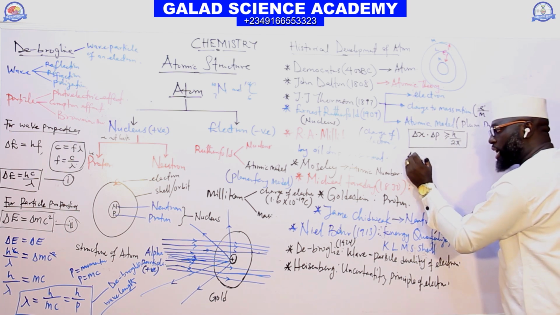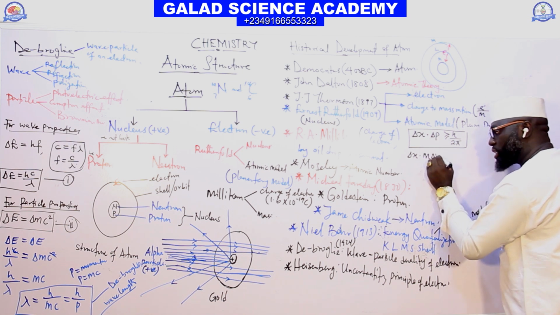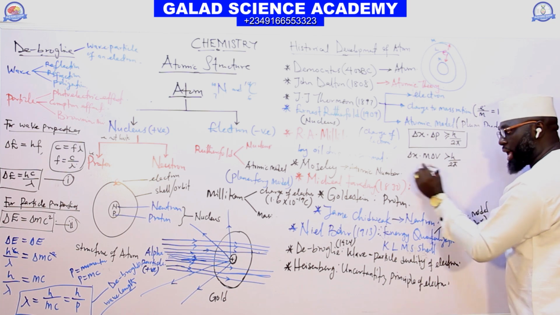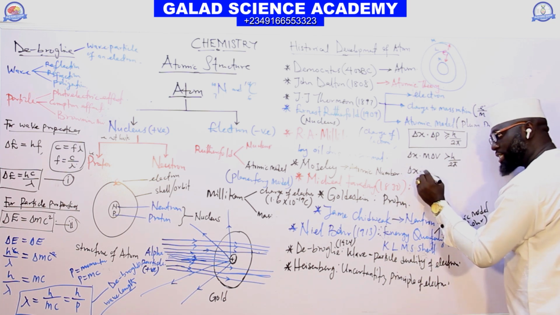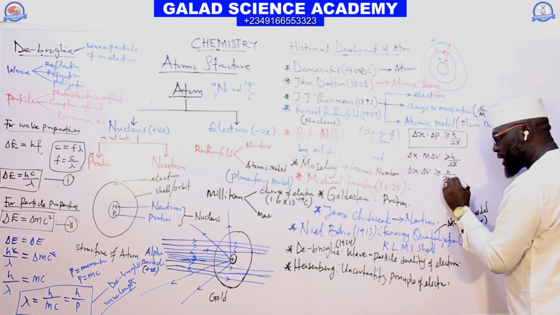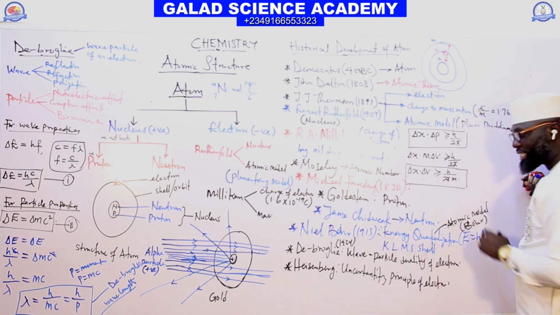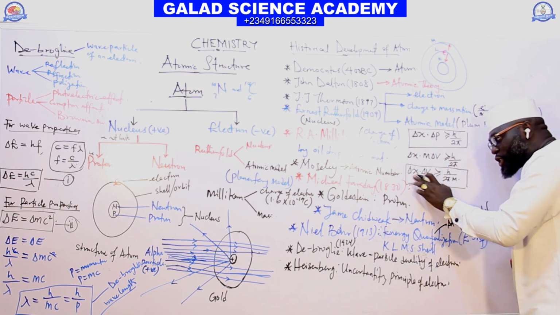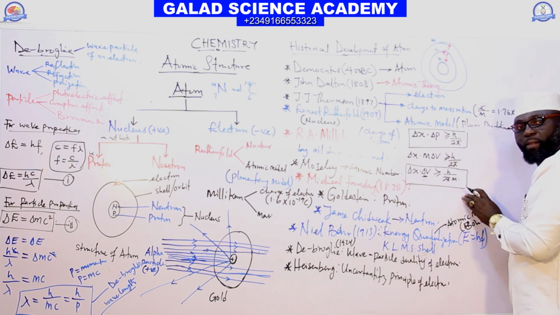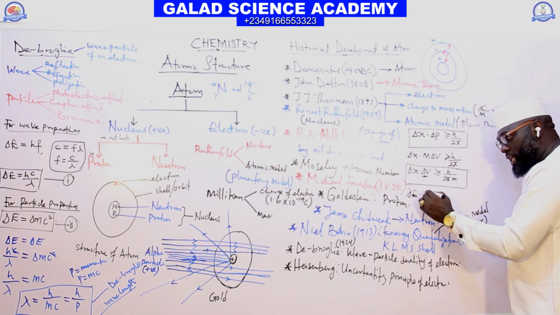Or we can also say that this change in X, this is mass times velocity, is equal to h over 2 pi. Take this m here, you have change in x, change in v, is h over 2 pi m. You can also say that the Heisenberg principle states that it is impossible to measure both position and the velocity of an electron simultaneously. We can also use it in terms of energy and time.